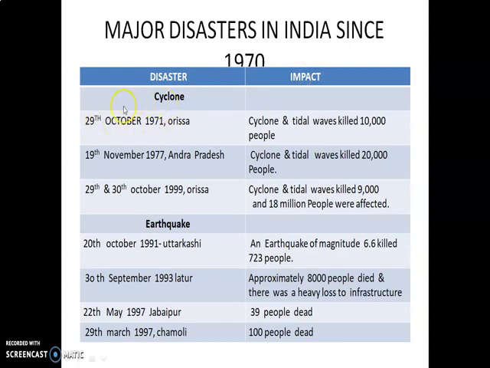Cyclone. First, you have to see cyclones. 29th October 1971, Orissa: cyclone tidal waves killed 10,000 people. 19th November 1977, Andhra Pradesh: cyclone tidal waves killed 20,000 people. 29th and 30th October 1999, Orissa: cyclone tidal waves killed 9,000 and 18 million people were affected. Earthquakes. 20th October 1991, Uttarkashi: earthquake of magnitude 6.6 killed 723 people. 30th September 1993, Latur: approximately 8,000 people died and there was heavy loss to infrastructure. 22nd May 1997, Jabalpur: 39 people dead. 29th March 1999, Chamoli: dead.